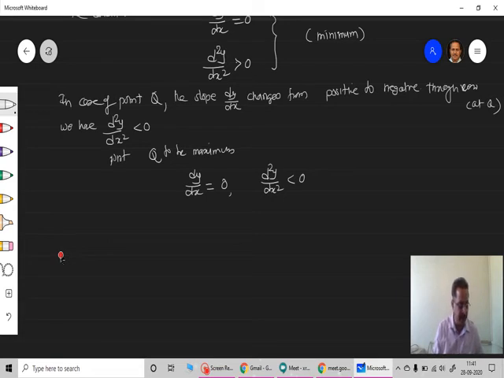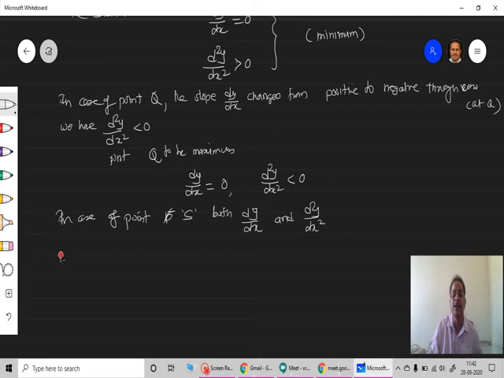Okay. Now, in case of capital point S, both dy upon dx and d square y upon dx square vanish. Okay. Here there is no positive, negative and like that. Actually, if you look at the left side of point S, the slope there will be negative, and if you look at the right side, the slope will again be negative, but at one place it becomes 0, and that is what your point S is. Okay, so I can write here: stationary point of inflection.